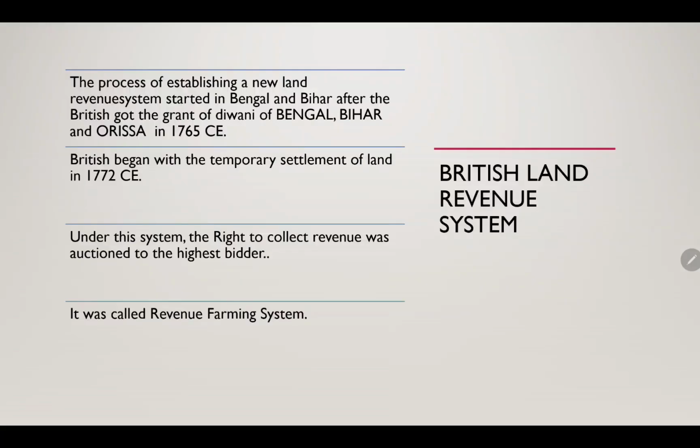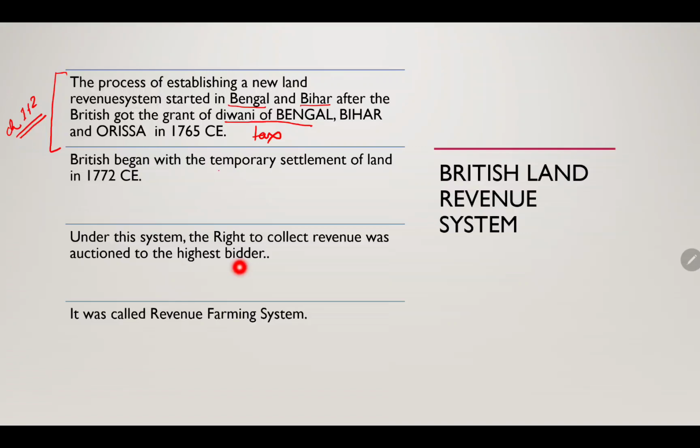The British land revenue system: the process of establishing a new revenue system started in Bengal and Bihar after the British got the grant of the Diwani of Bengal, Bihar and Orissa. Diwani means the right to collect tax, of Bengal, Bihar and Orissa, in 1765. I have already talked about this in chapters 1 and 2, how slowly the British gradually took over the political process. So we have already discussed that. Then what happened after that?